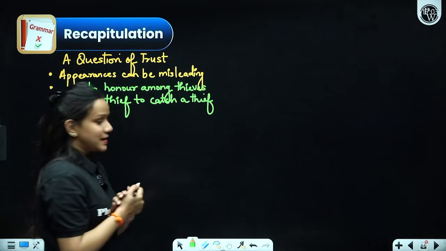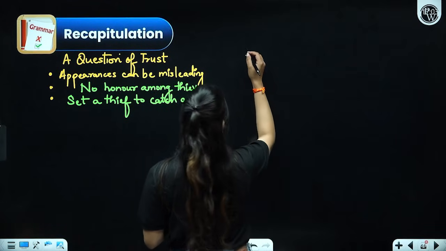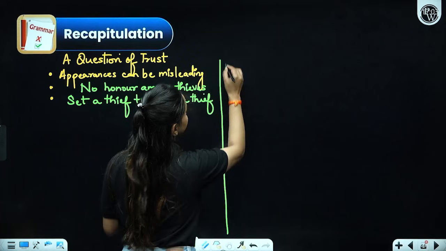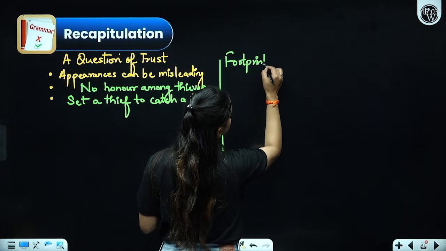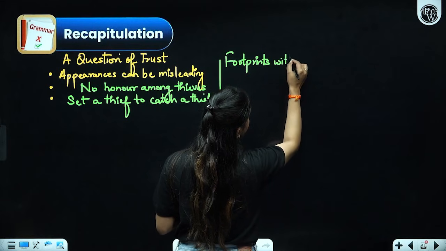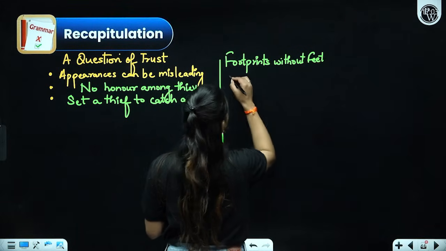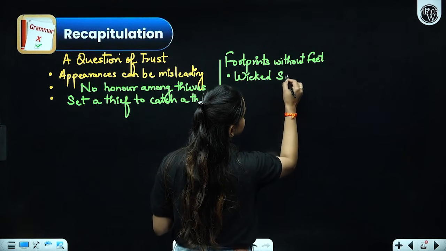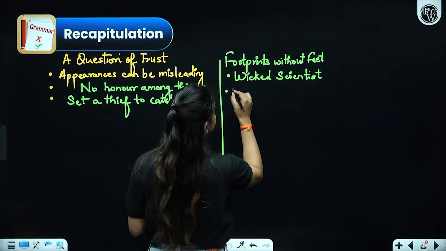Right? Then coming to the second part, Footprints Without Feet, we come to know about a wicked scientist. Why wicked? Because he misused his own invention.